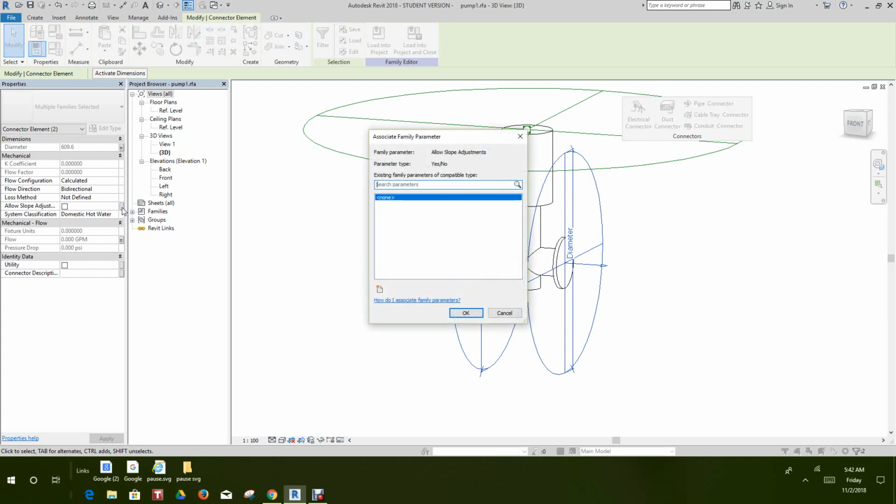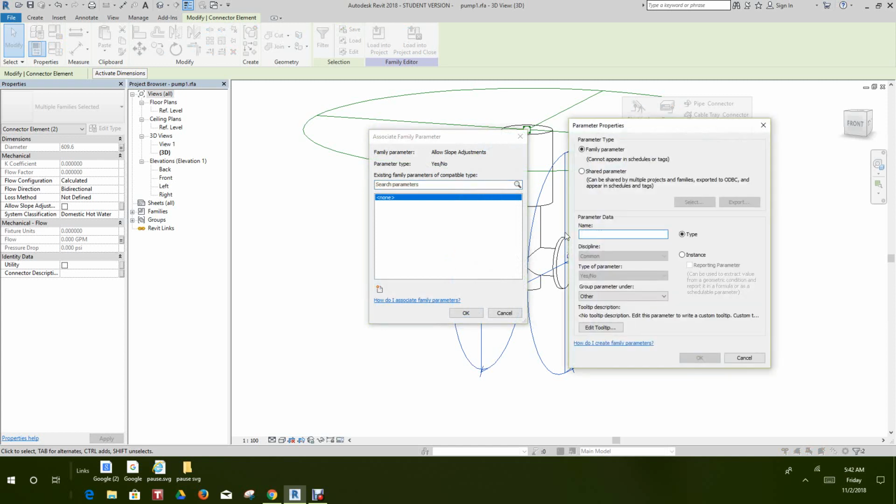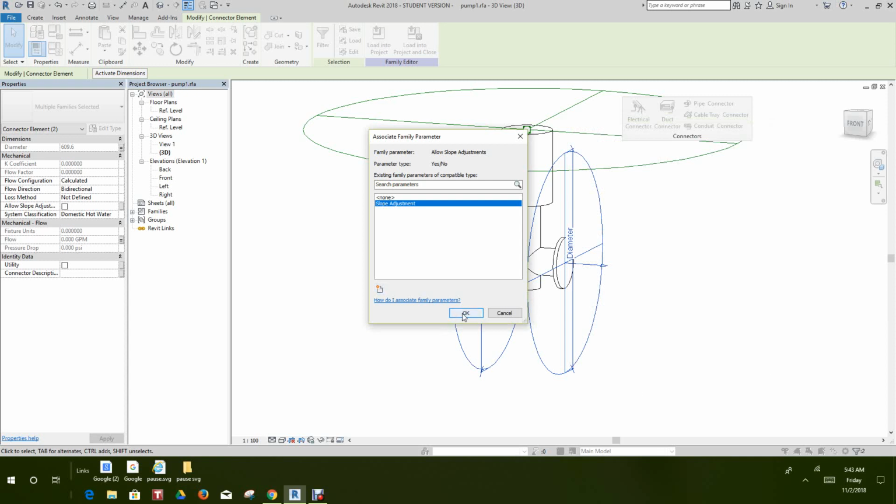So we'll take this box here and we'll go ahead and add a parameter here and we'll call this slope. So we'll do slope adjustments. Okay, and then click on OK, and then do it again.